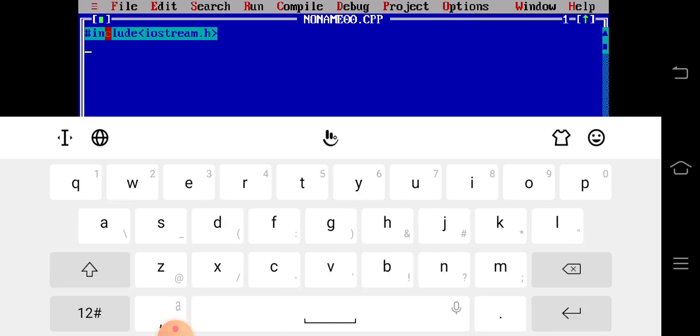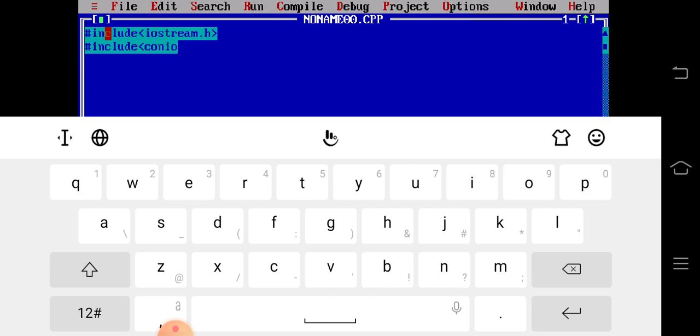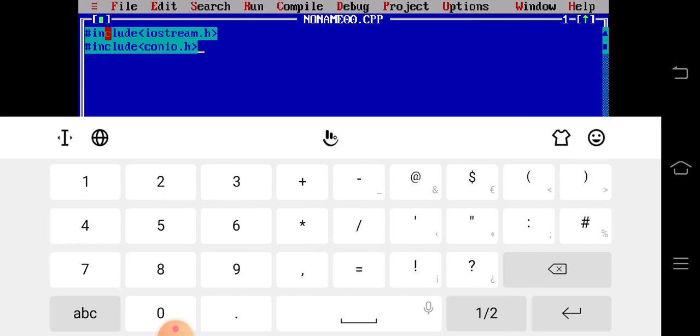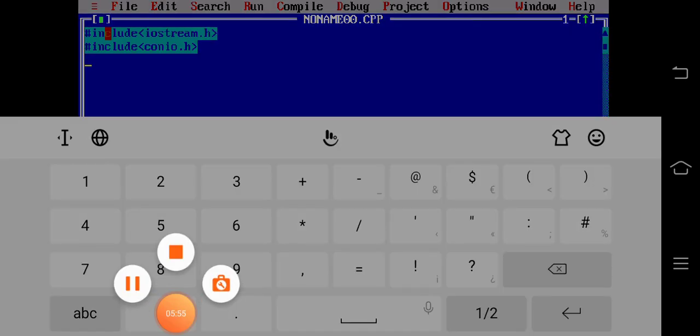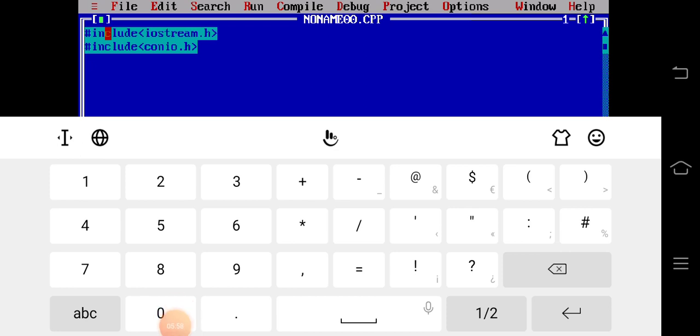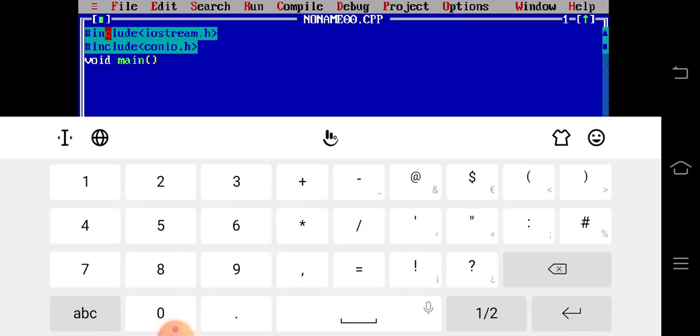Then in the next line you have to write the second line, #include <conio.h>. After this you have to write void main, then the function parentheses, then I have to start my curly bracket.